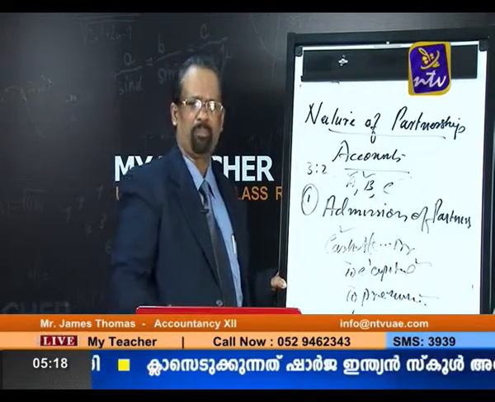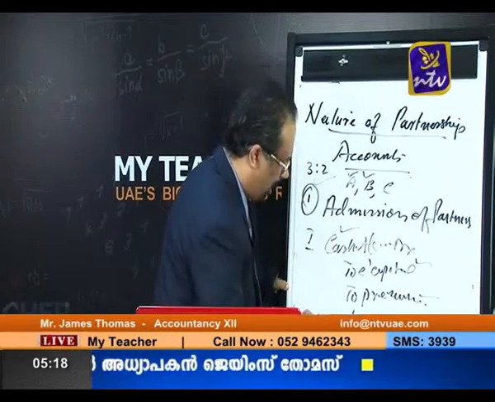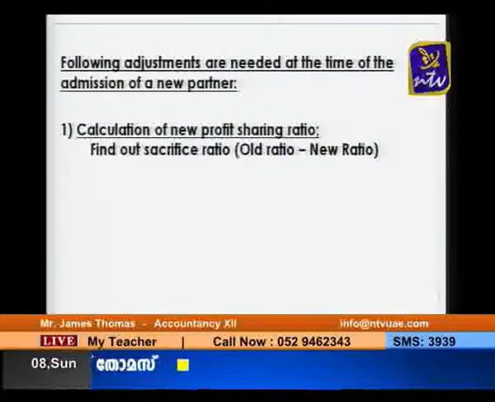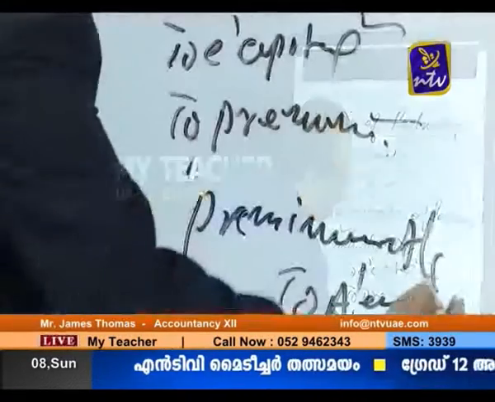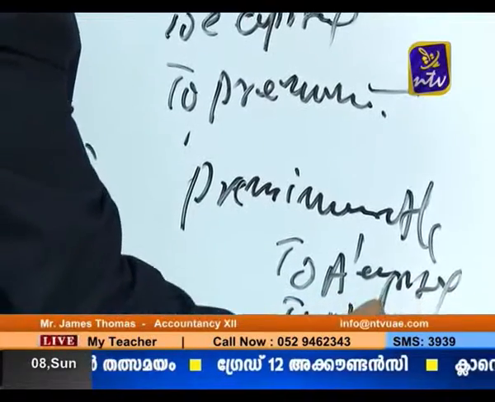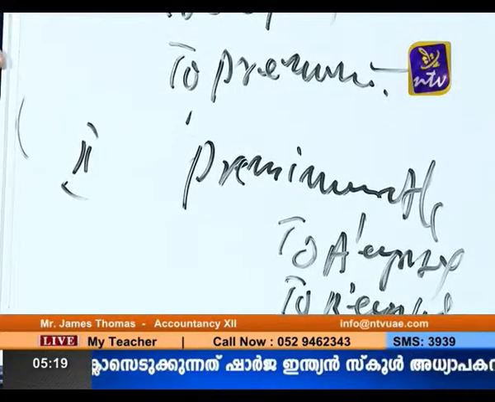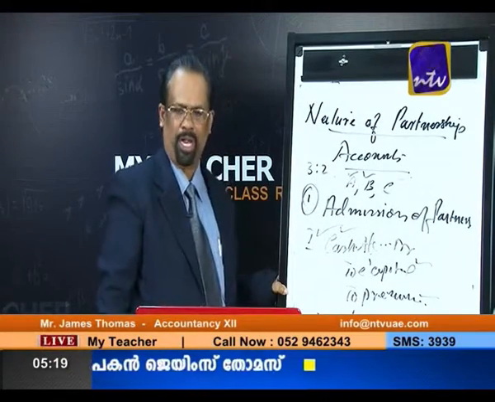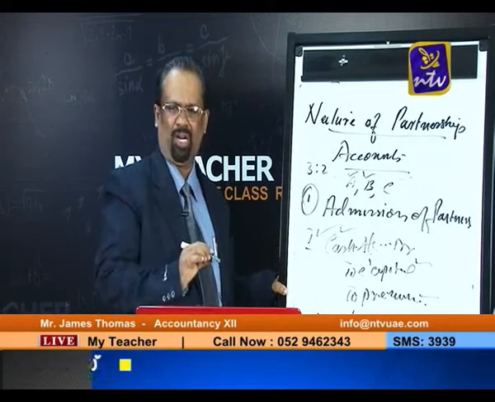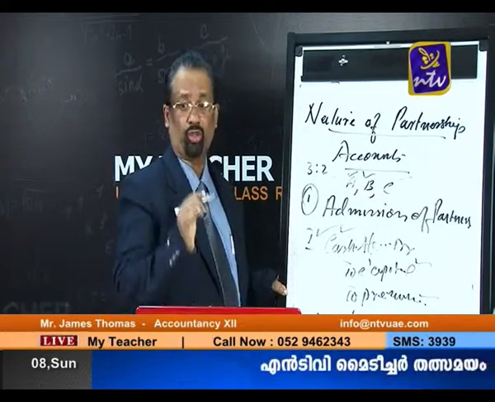Then afterwards that premium is transferred to the partners' capital accounts. This is the first entry, and the second entry is: premium account debit to A's capital and to B's capital. So context number one, the new partner is bringing capital along with the premium. Your journal entry is cash account debit to C's capital, to premium, and that premium brought by the new partner is contributed among the partners according to their sacrifice ratio.